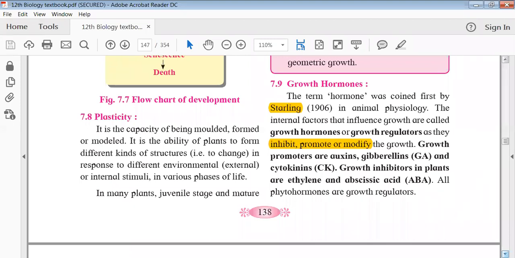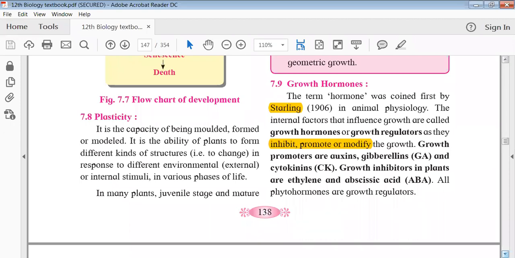The internal factors that influence growth are called growth hormones or growth regulators. Basically, whatever hormones and internal factors perform growth-related functions may inhibit growth, promote growth, or modify growth. As I mentioned, if a particular plant has grown up to a particular extent, the hormones will stop the growth.